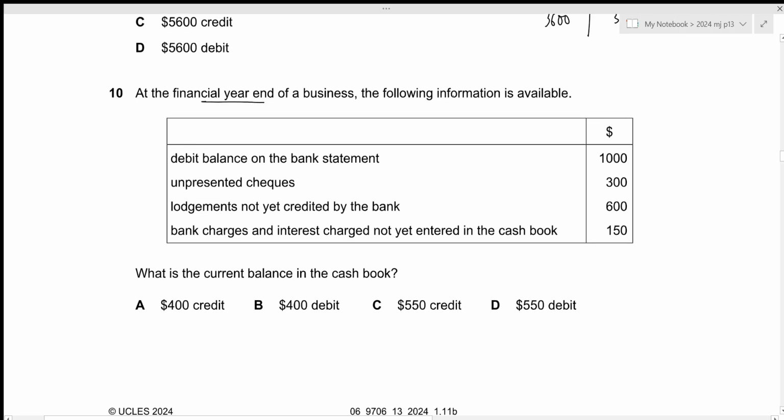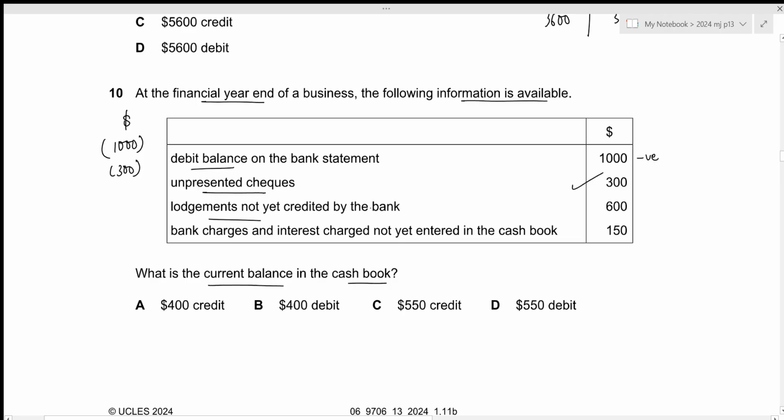At the financial year end of a business, the following information is available. We need to figure out the current balance in the cash book. So we have the debit balance on the bank statement. A debit balance on the bank statement just means a negative amount. So let's start with the negative 1,000. Then we have unpresented checks. Unpresented checks are the expenses not yet recorded within the bank statement. So we need to subtract this 300 now.